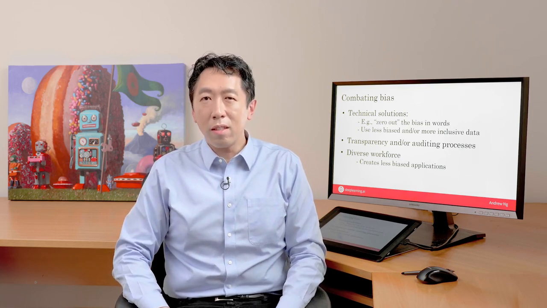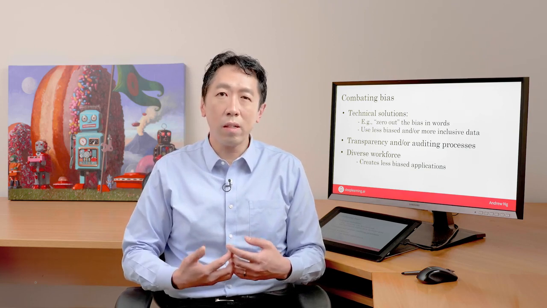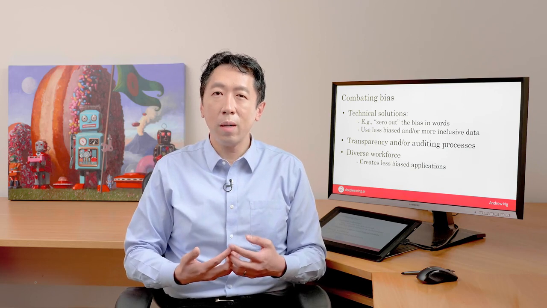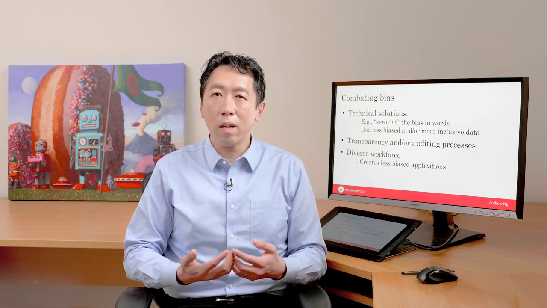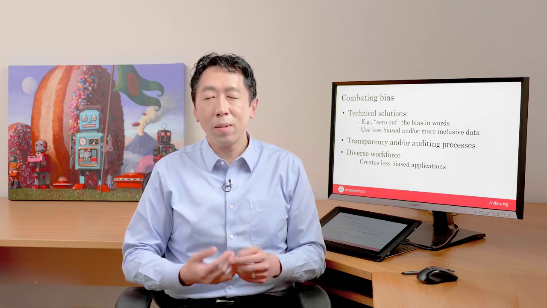In addition to the problem of bias, one of the other limitations of AI is that it can be open to adversarial attacks. In the next video, you learn what adversarial attacks are, as well as some of the things you could do to guard against them. Let's go on to the next video.